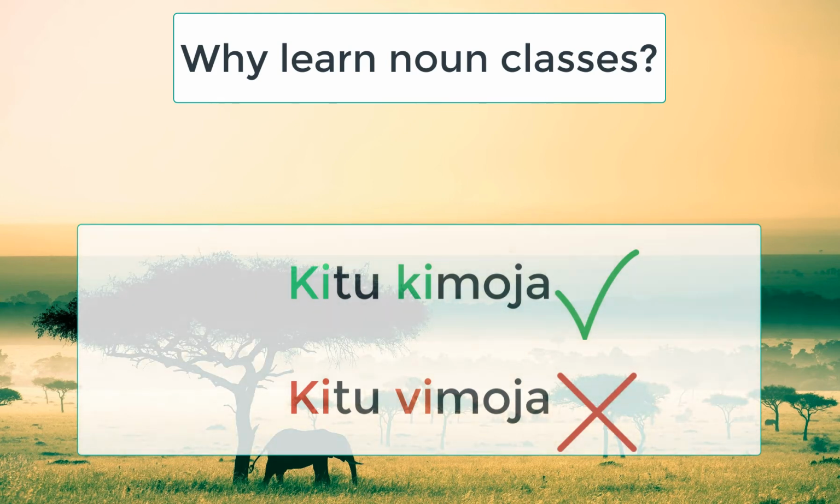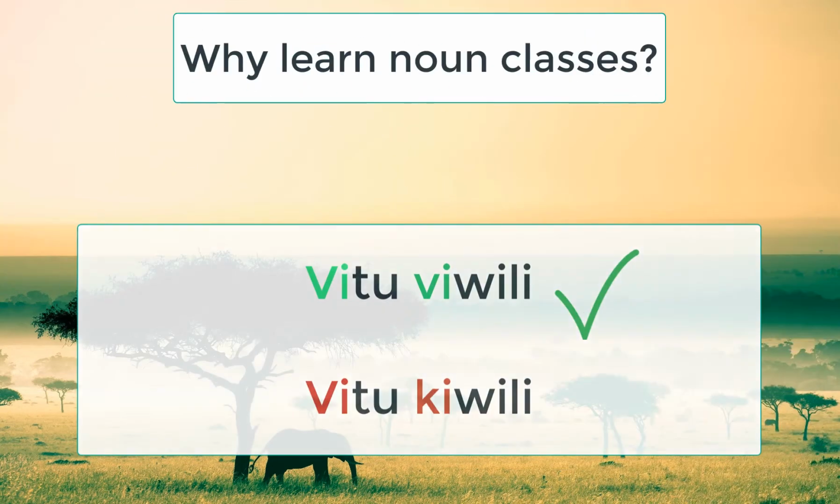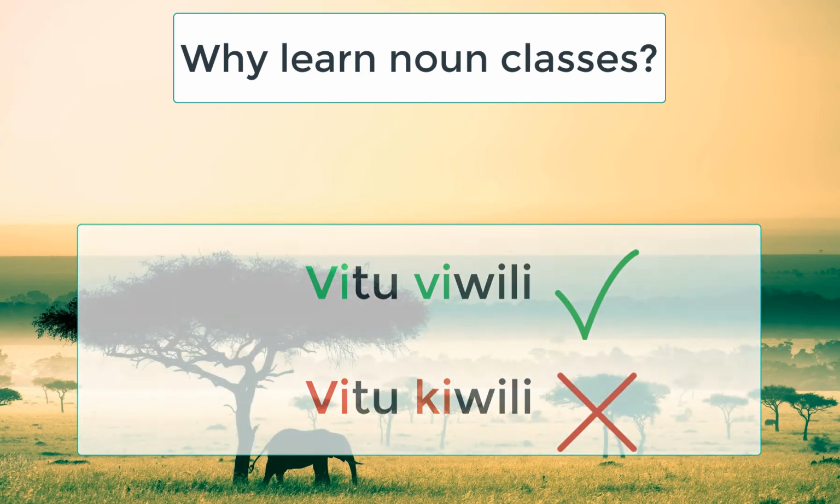It has to have an agreement, kitu kimoja. But if it's many, like vitu viwili, then vitu vi, you cannot say vitu kiwili. There must be an agreement. When you understand these classes, you will know which to use to form these agreements in the Swahili language. That's why people usually learn these noun classes.